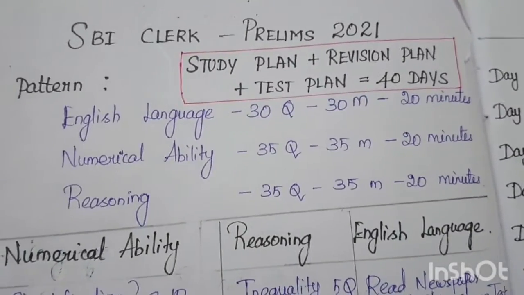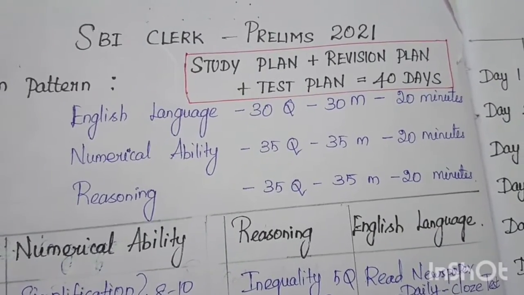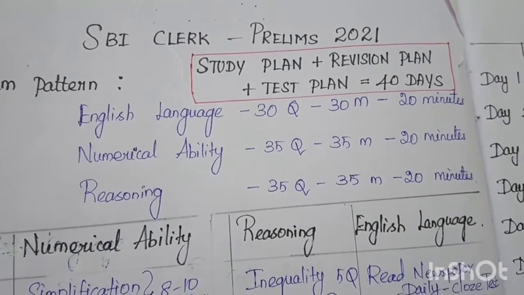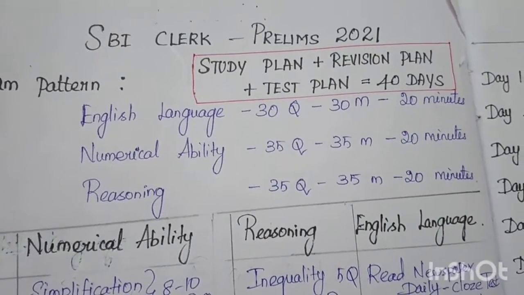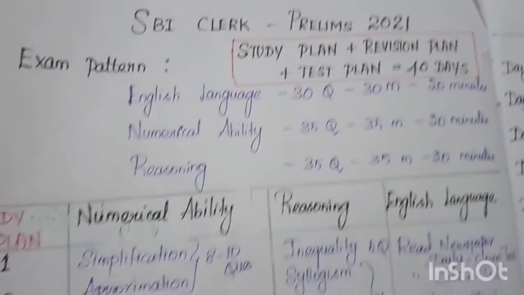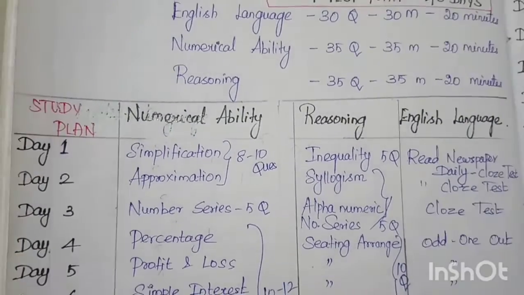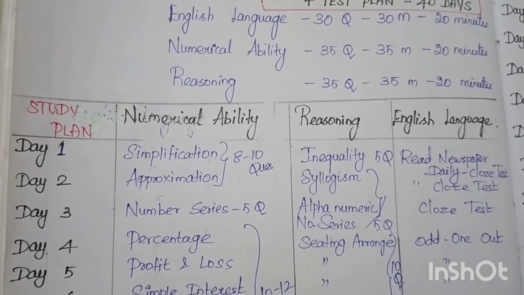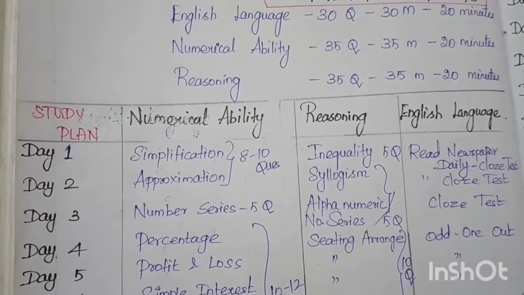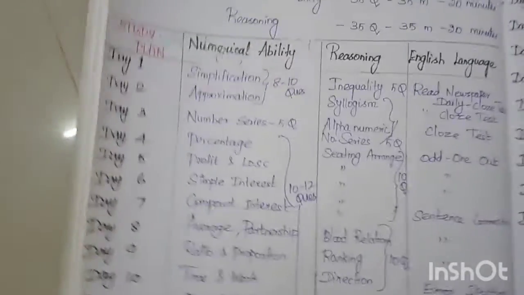English language: 30 questions, 30 marks, 20 minutes. Numerical ability: 35 questions, 35 marks, 20 minutes. Reasoning: 35 questions, 35 marks, 20 minutes. So from day 1 and day 2 up to day 20, you will complete your study of numerical ability, reasoning and English language. In numerical ability, these are the patterns in which the questions will be asked.